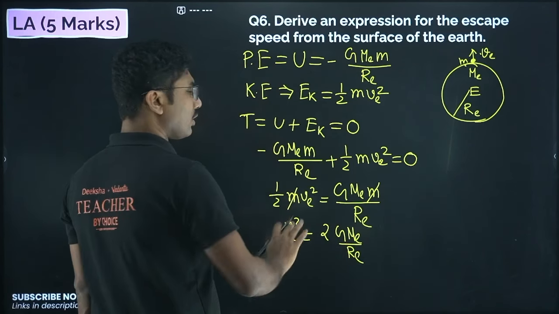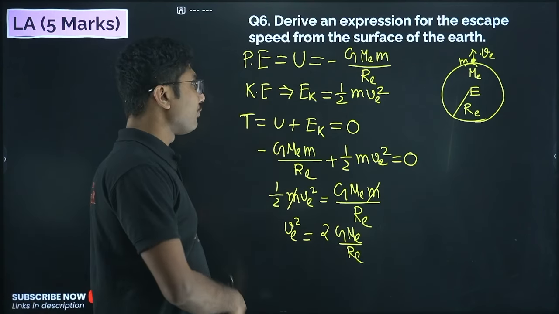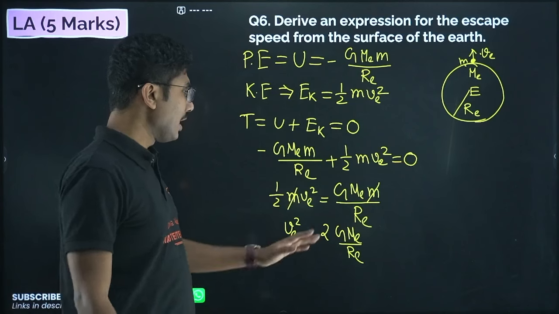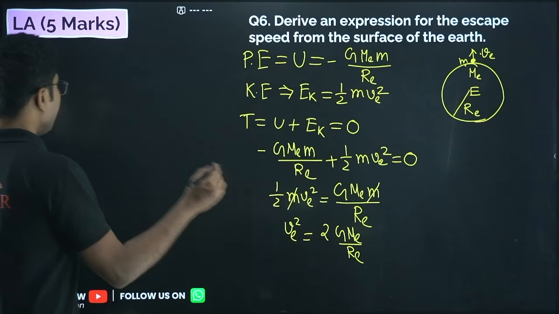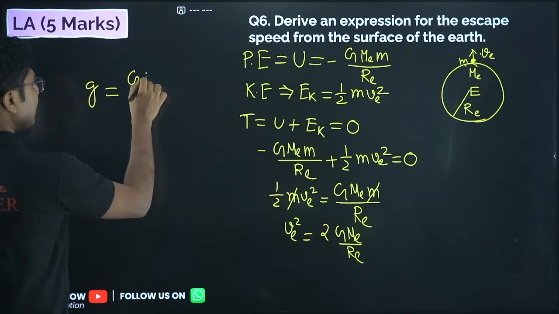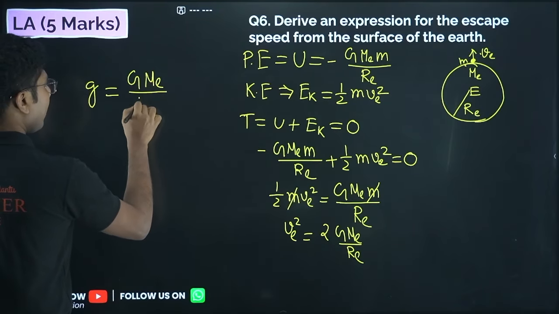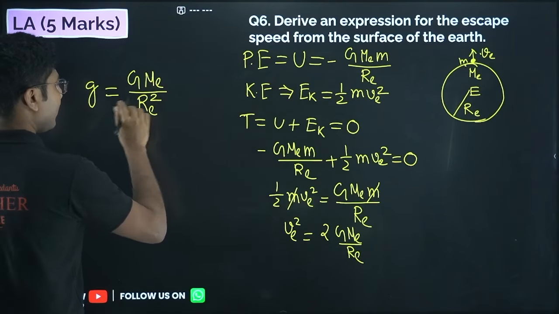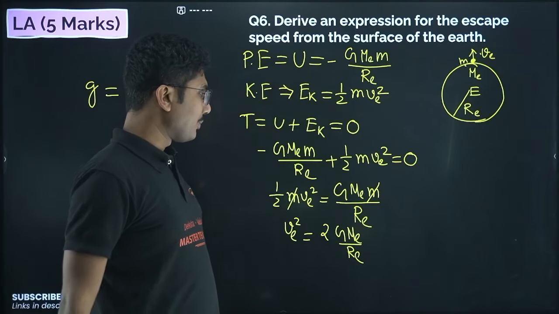So you can leave the answer over here, but you should be careful because it's a 5-marker question. You cannot leave the answer over here. You have to add one more thing, that is gravitational acceleration is given by G Me upon Re square. We have derived it in one of the previous derivations.